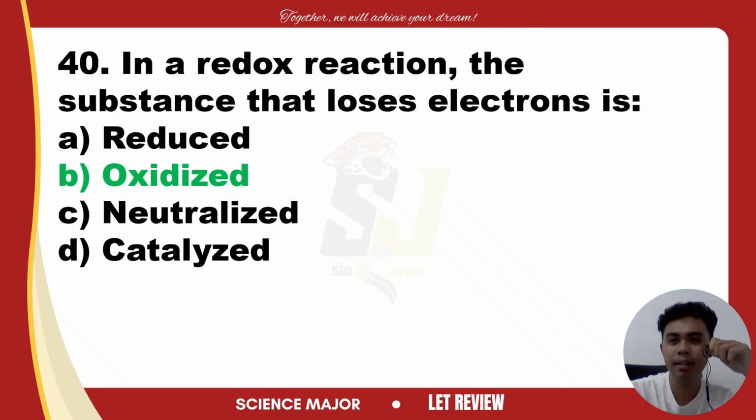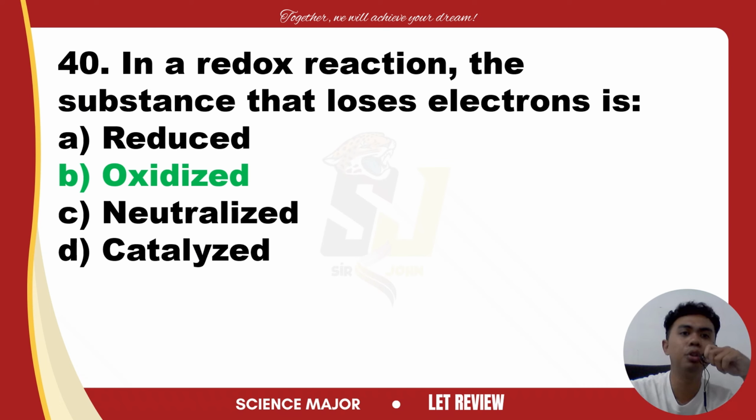We have oxidation and reduction. Take note that oxidation is the loss of electrons. Reduction is the gain of electrons.